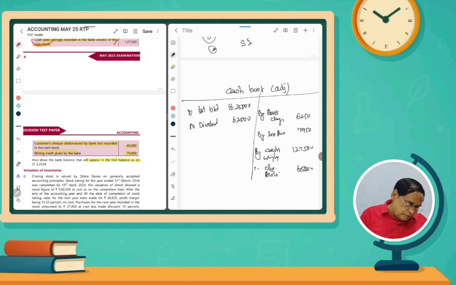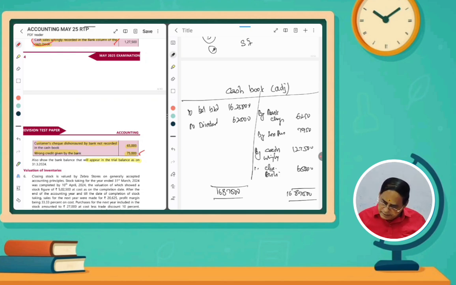Wrong credit, this also we will see. Wrong debit means it should be deducted, wrong credit means it should be added if the favorable balance is given. So we will close the cash book now and then find the balance. So what is the balance? 16,25,000 plus 62,500, so 16,87,500 minus 6,250 minus 7,950 minus 1,27,500 minus 65,000.